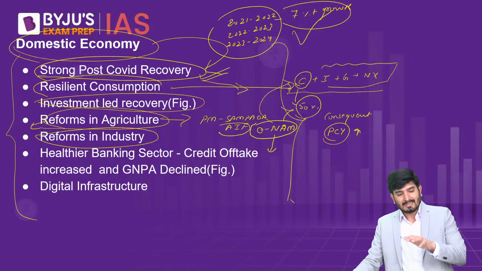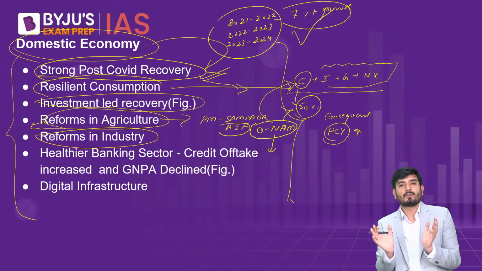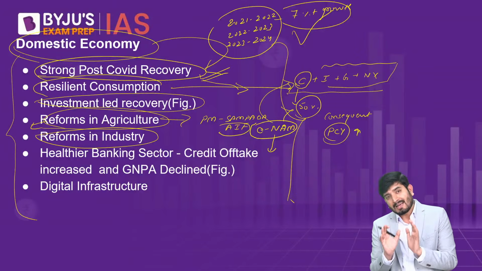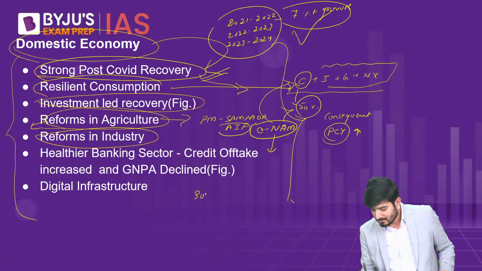But industry is something which is stuck. For the last 3 decades, the government is trying its best to increase the share of industry in the total output of the economy. Whereas for the last 3 decades, we are still stuck at just around 30% of GDP coming from industry.